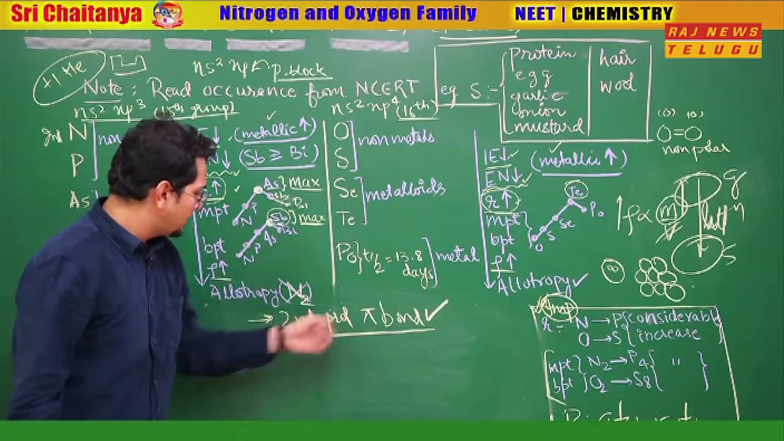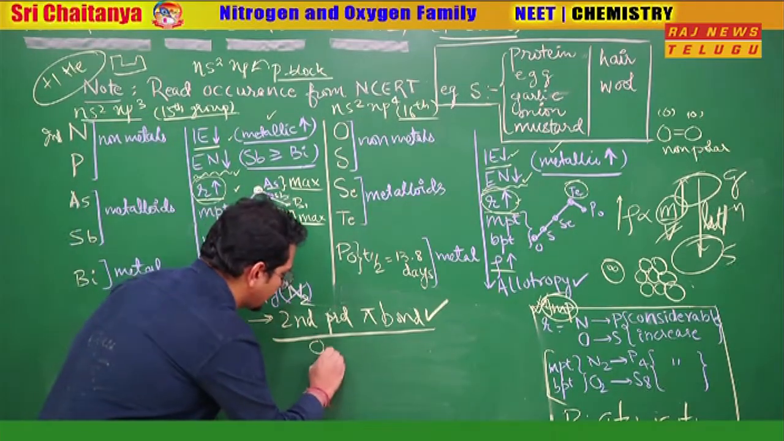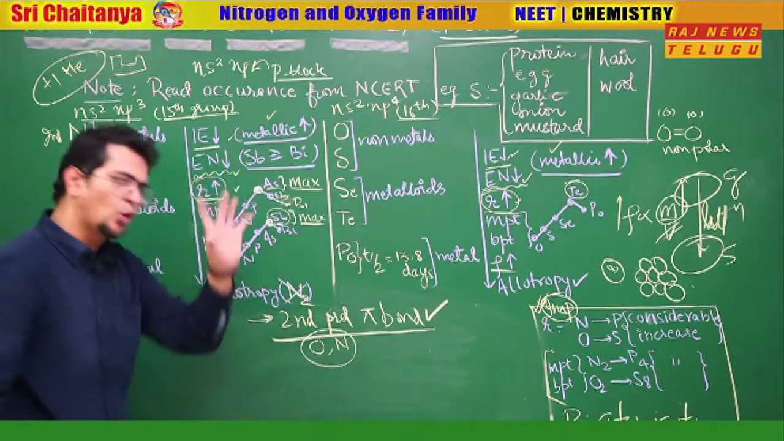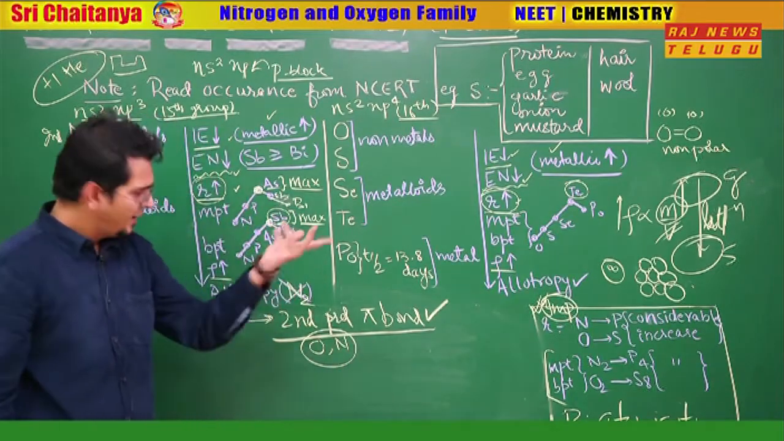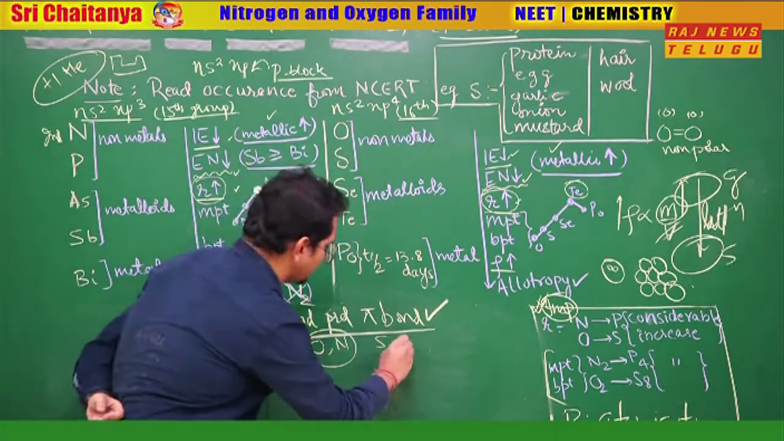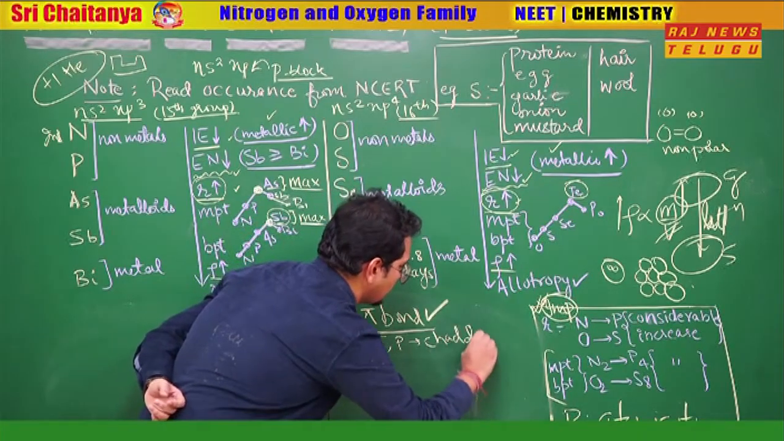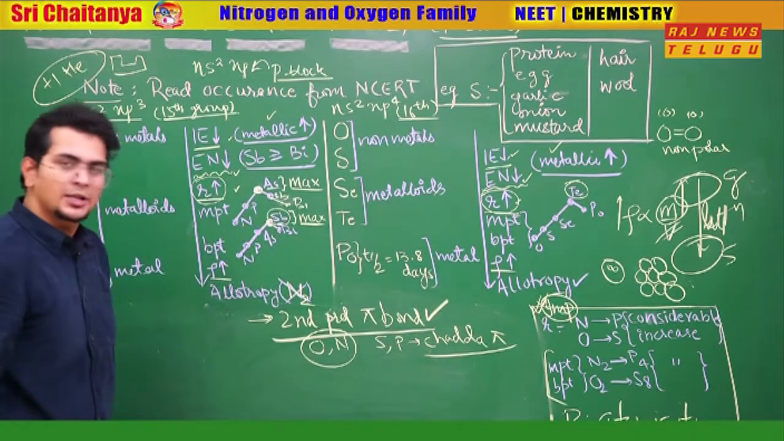Good pi bonds are made by the second period elements. What does it mean? Understand, oxygen and nitrogen, they are professionals in making the pi bond, whereas sulfur and, we can say the next element here, phosphorus, they make weak pi bonds. What is the meaning of having weak pi bond and good pi bond?